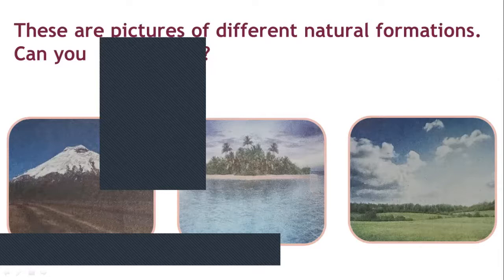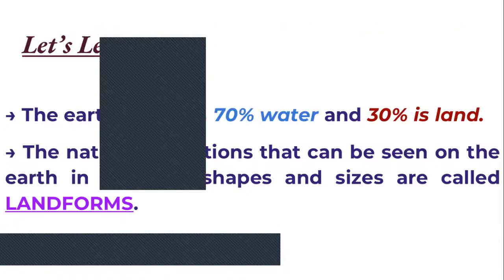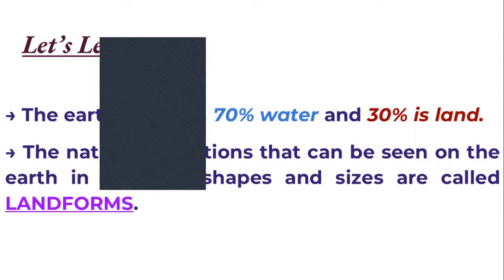Do you understand these pictures? We see these pictures many times. Which are they? The first one is a mountain, the second one is an island, the third one is a plain. Then look at the next slide. The earth contains 70% water and 30% land.